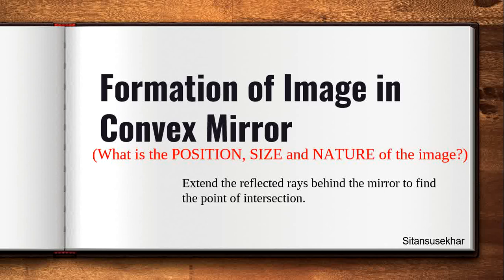In a concave mirror, as we had discussed, most of the time the reflected rays are converging towards each other, that means moving towards each other, and they meet at one point. Most of the time, not always. So there is a real point of intersection. But in the case of convex mirror, that is not going to happen, and we have to extend the reflected ray in the opposite direction, that is behind the mirror, to get the intersection point. This is the basic concept of image formation in convex mirror, and we have to remember that.